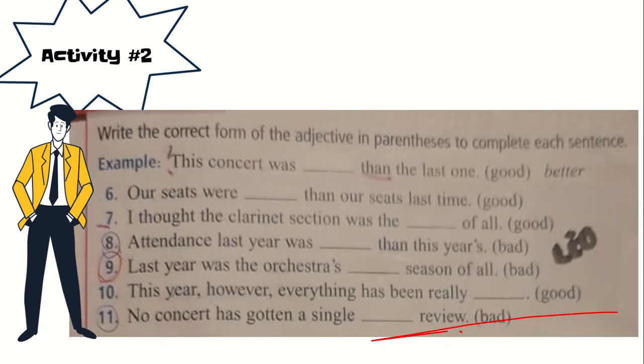Okay, number 6. Our seats were blank than our seats last time. We have the word than as our clue. Last time or seats with the last one, so it's comparing two. The form of the adjective for good is better. Okay, you will write here better.